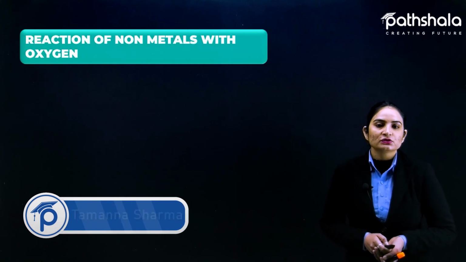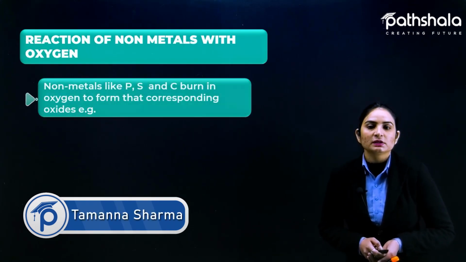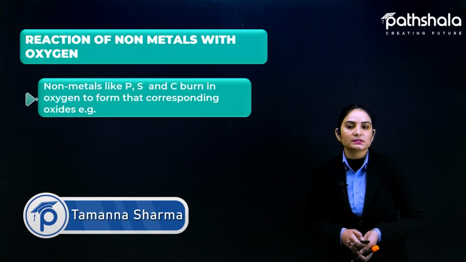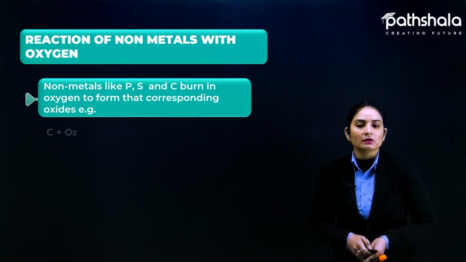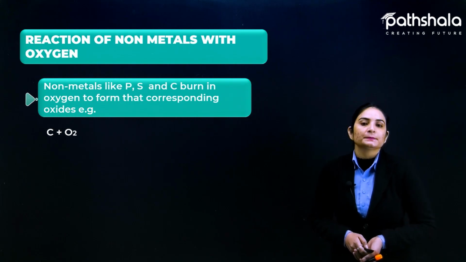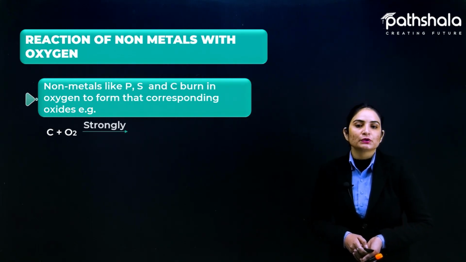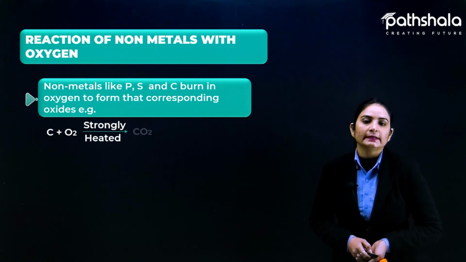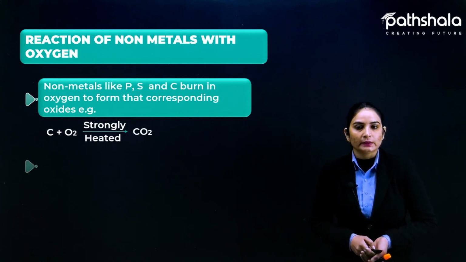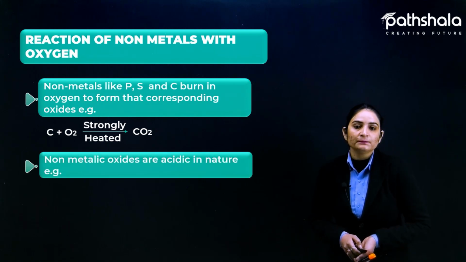So next is the reaction of non-metals with oxygen. Non-metals like phosphorus, sulfur and carbon burn in oxygen to form the corresponding oxides. For example, when carbon reacts with oxygen, it produces carbon dioxide, but it requires strong heating. Strongly heated, then it will produce CO2.